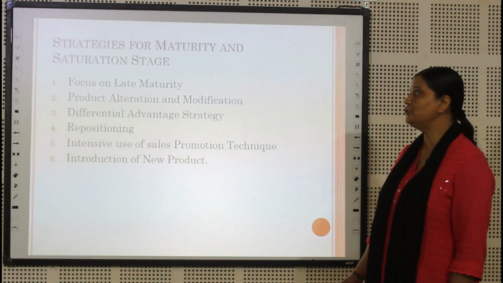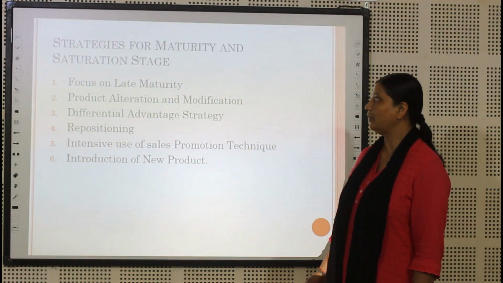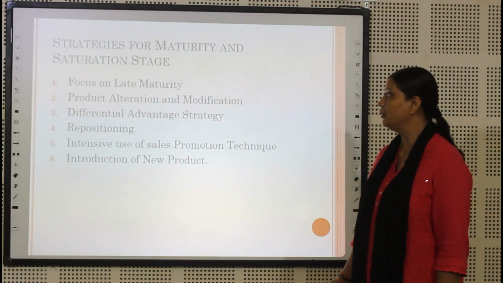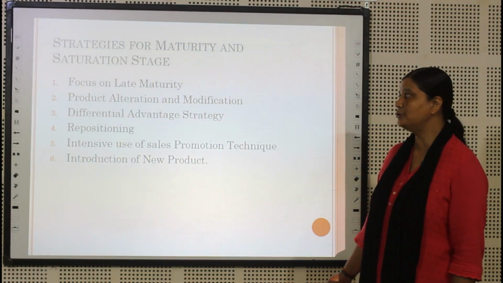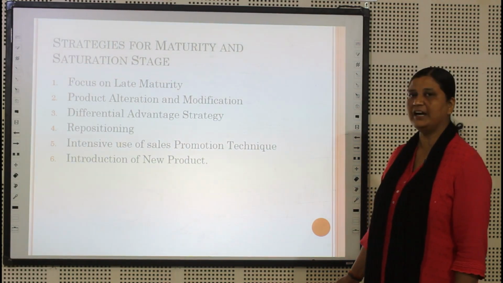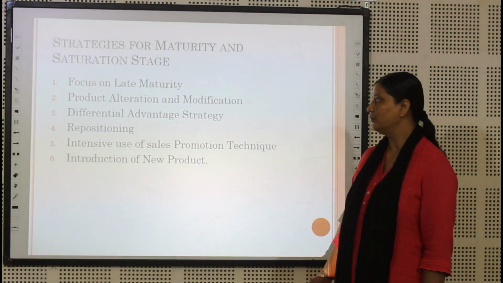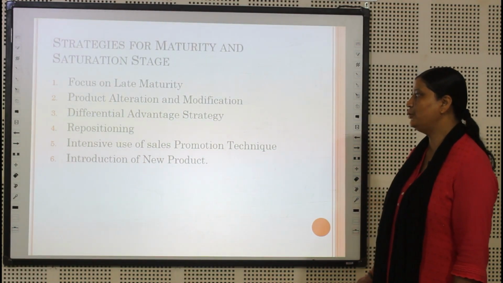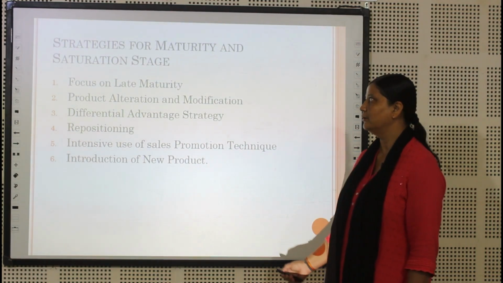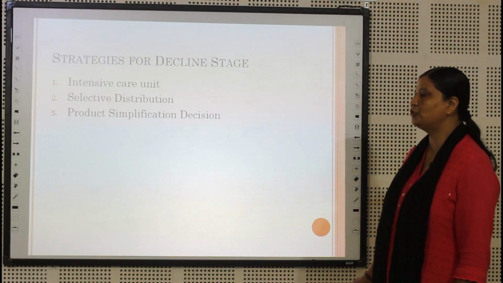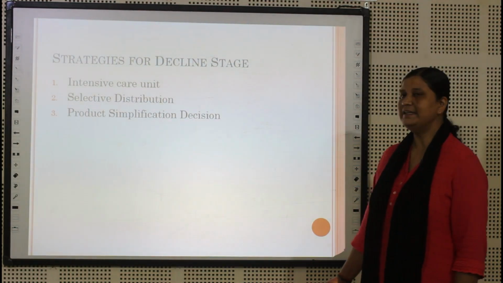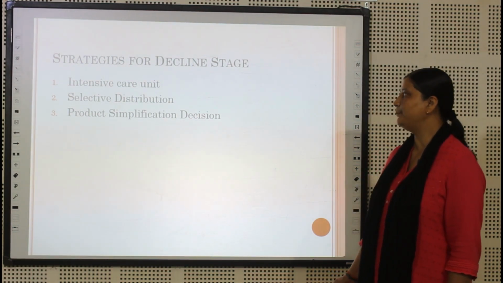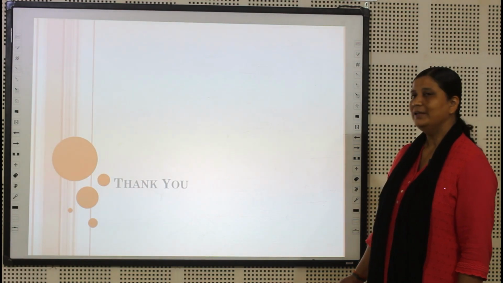Now we will discuss the strategies for the saturation and maturity stage. The first strategy is focus on the late maturity, product alterations and modifications, differential advantage strategy, then repositioning, intensive use of sales promotion techniques, and the last one is introduction of a new product. Now comes the decline stage, and the strategies for the decline stage are intensive care unit, selective distribution, and the product simplification decision.